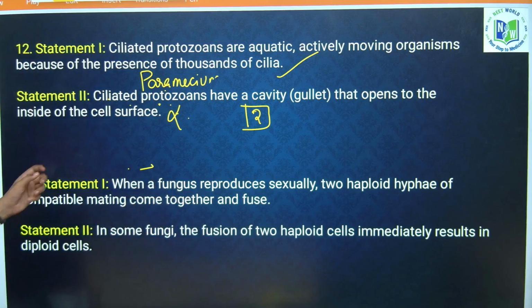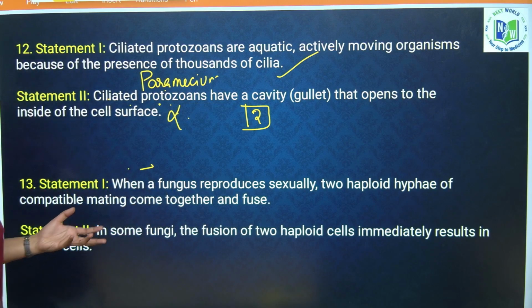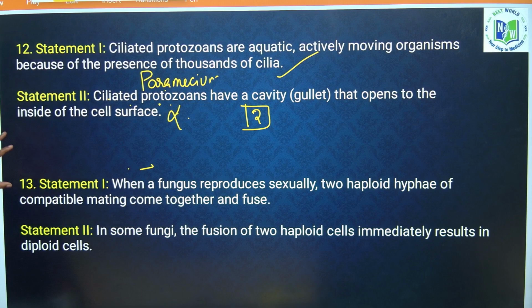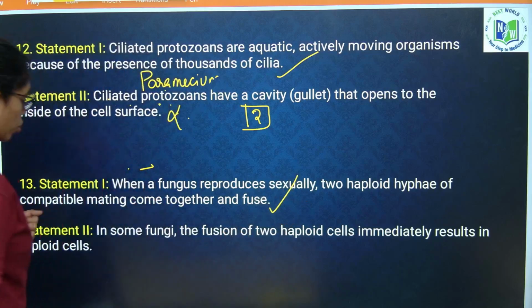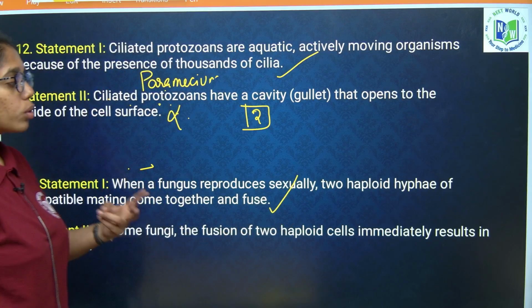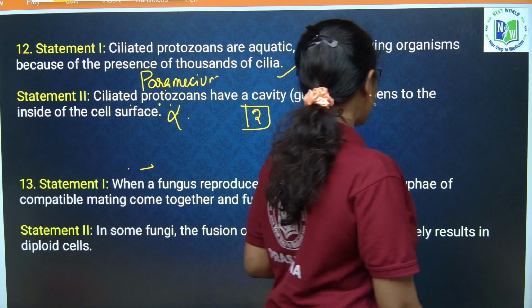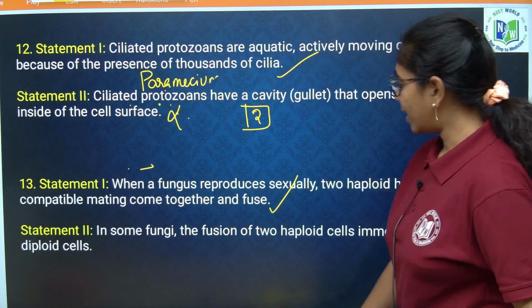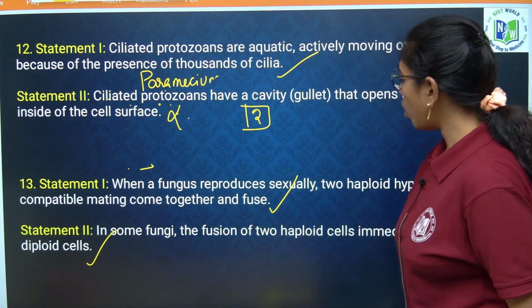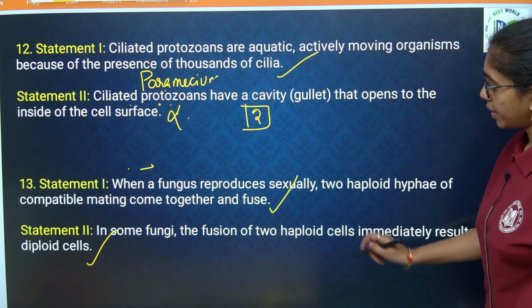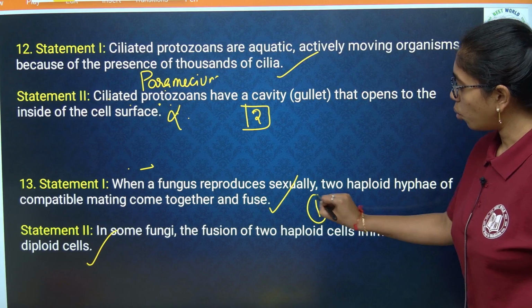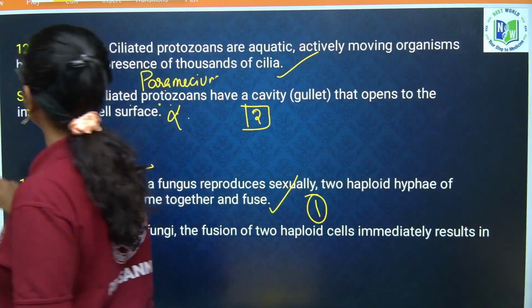Next question. When a fungus reproduces sexually, two haploid hyphae of compatible mating types come together and fuse. True. In some fungi, the fusion of two haploid cells immediately results in diploid cells. True. When both statements are correct, it is option 1. Clear, ma?